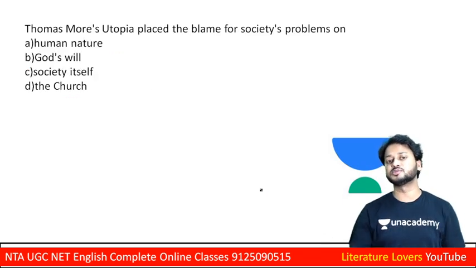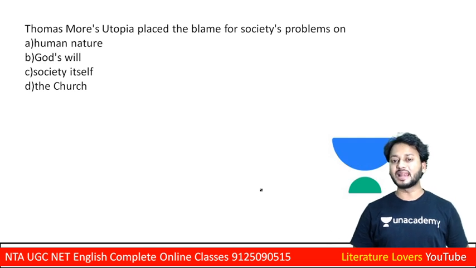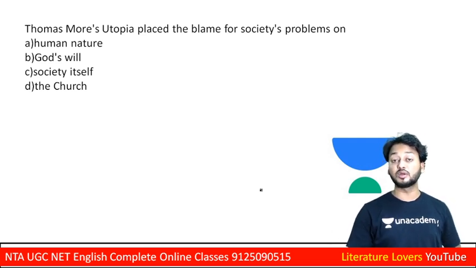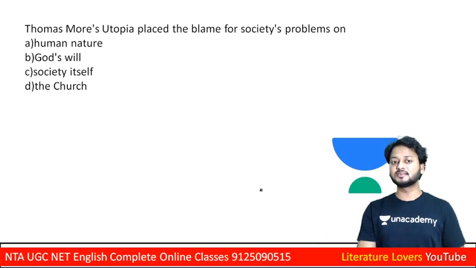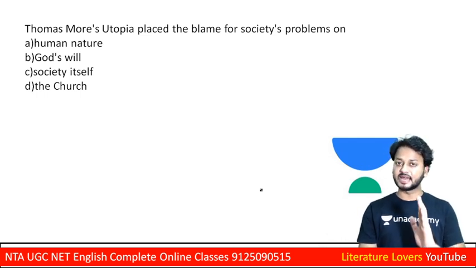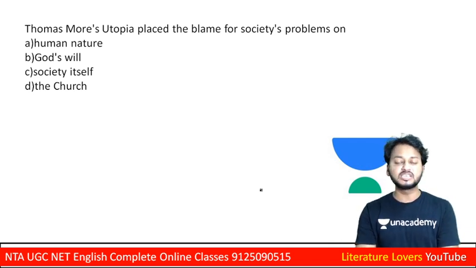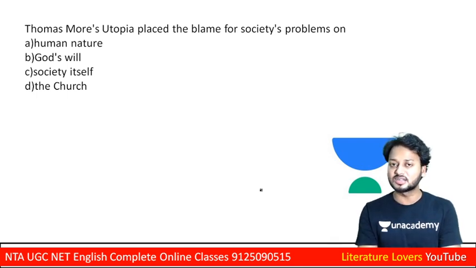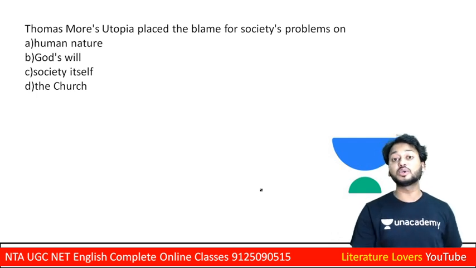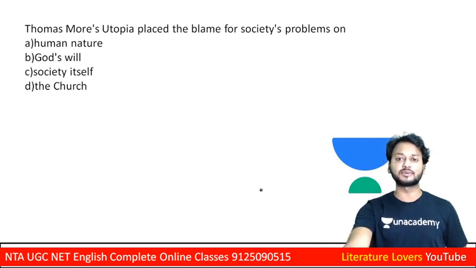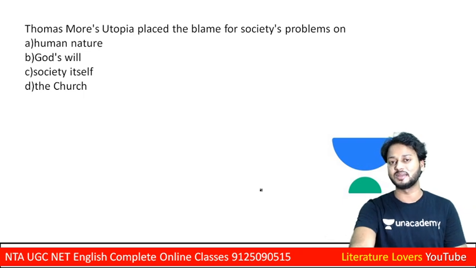See the next question. Thomas More's Utopia placed the blame for society's problems on human nature, God's will, society itself, or the church. These are the four options, and out of these four you have to select one. Please note it down in your notebook or in the comment box, learners. And do not forget to share your score at the end of the video. I think you are going to share your score. Now let us see the correct answer on your screen.